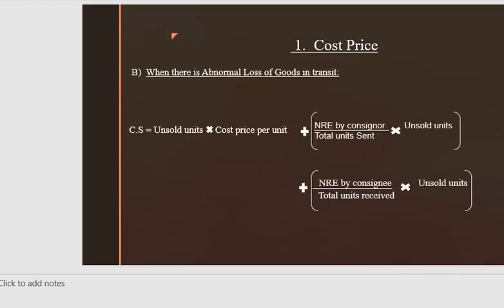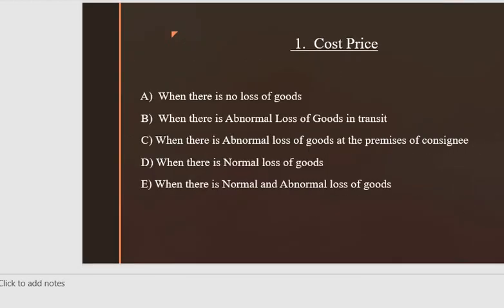So we come under these 4 heads, that is when there is no loss of goods, when there is abnormal loss of goods in transit. Okay, next abnormal loss of goods at the premises of the consignee, and so on. So we need to check where we lie in, which formula we are supposed to calculate in terms of abnormal loss.